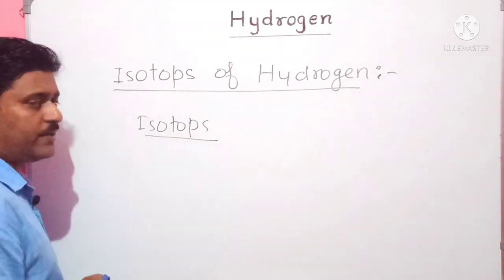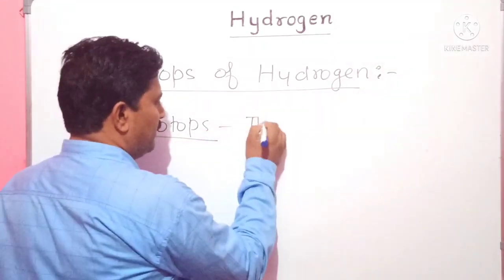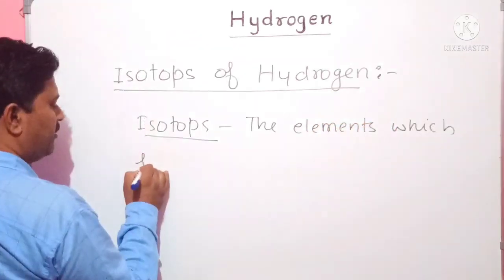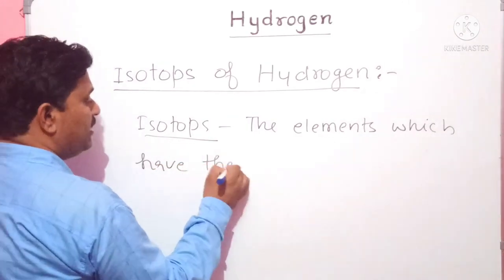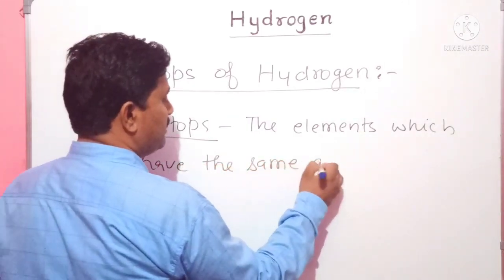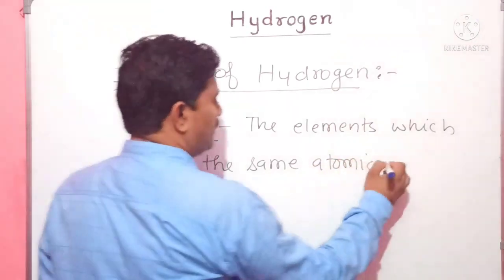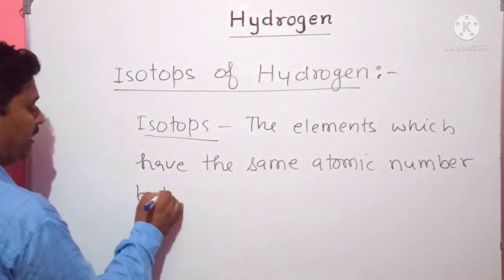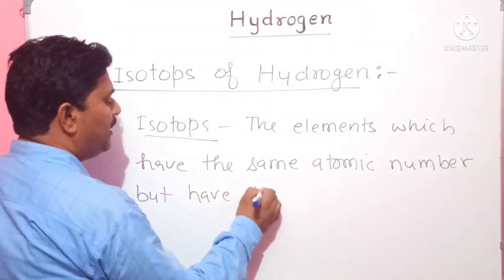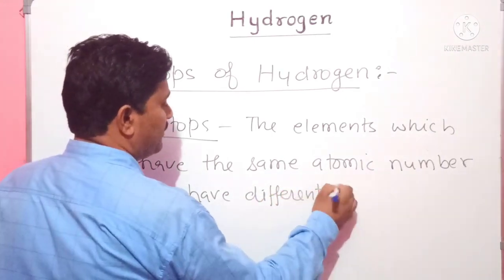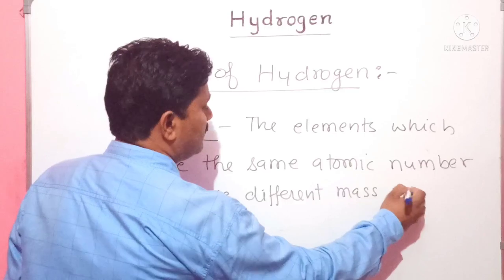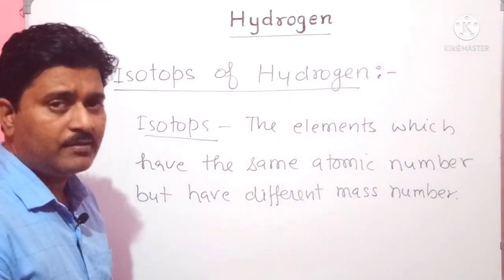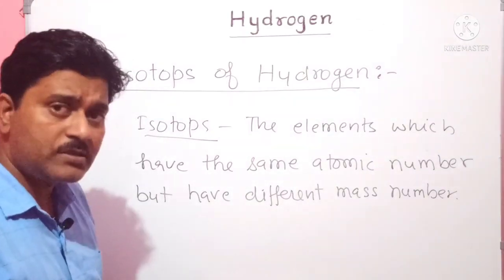The definition of isotopes: the elements which have the same atomic number but have different mass number are called isotopes.